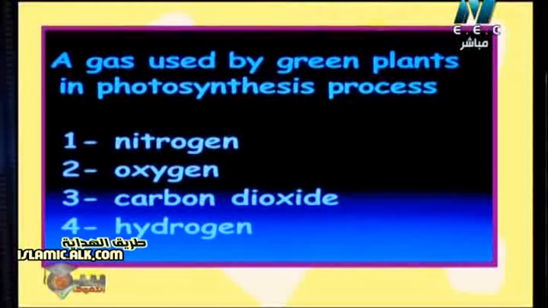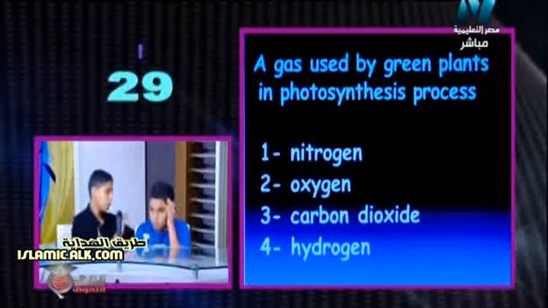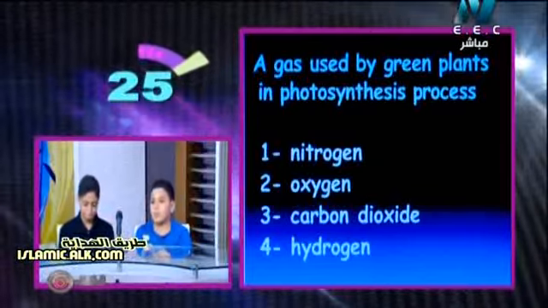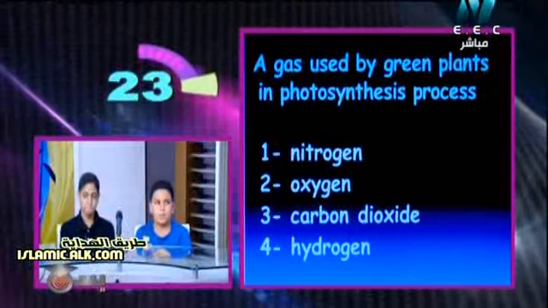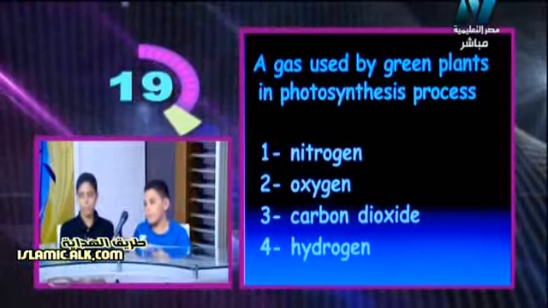The question says, a gas used by the green plant in photosynthesis process. في غاز مهم جدا بيستخدمه النبات أثناء عملية البناء الضوئي. Nitrogen, oxygen, carbon dioxide, hydrogen. Again the question says, let's start the timer. السؤال بيقول لي غاز بيستخدم أثناء photosynthesis process. Nitrogen, oxygen, carbon dioxide, hydrogen. It is the opposite gas to respiration. ده غاز مش للتنفس. يعني هو عكس التنفس.